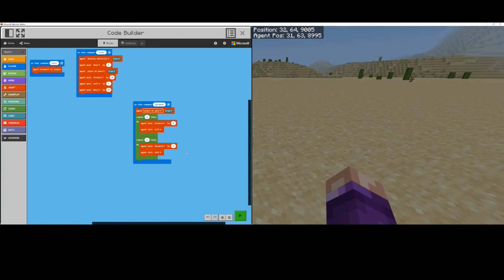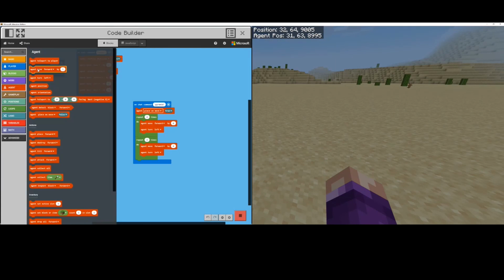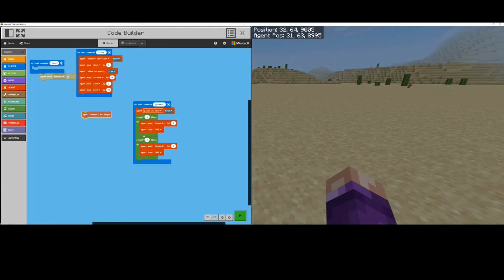So let's test out this code now and see if it works and what do we need to change. Well, actually, I didn't get my agent to move up yet. So I need to get my agent to move up 1 first, and then we'll test out our code. So agent, move up. Agent, move up 1.